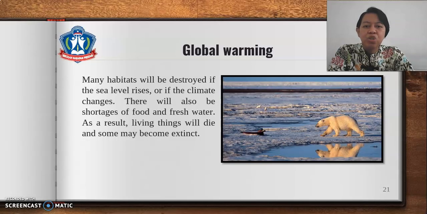Many habitats will be destroyed if the sea level rises or if the climate changes. There will also be shortages of food and fresh water. As a result, living things will die and some may become extinct.